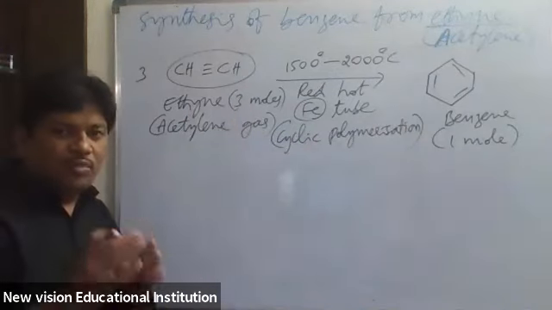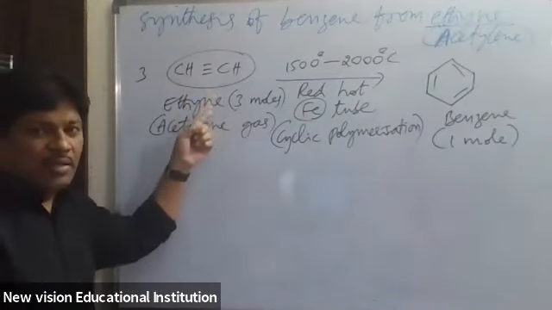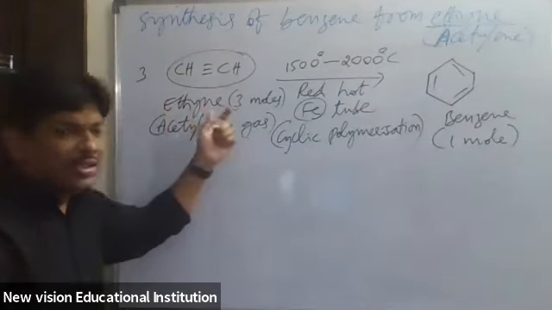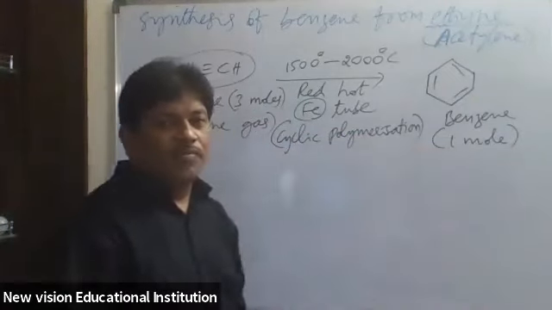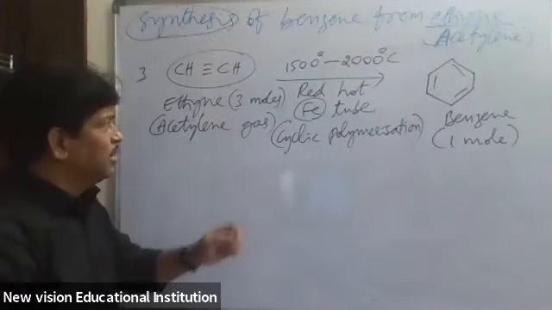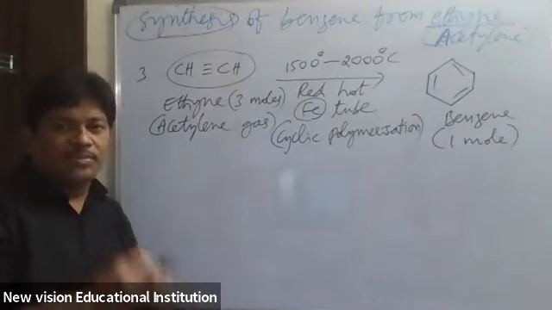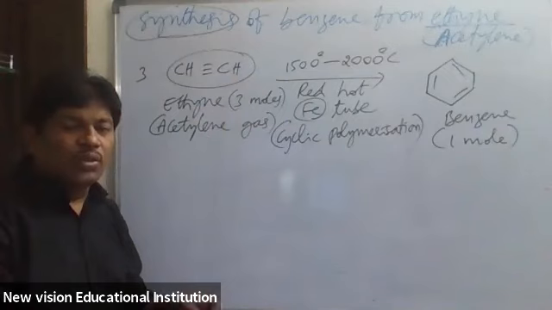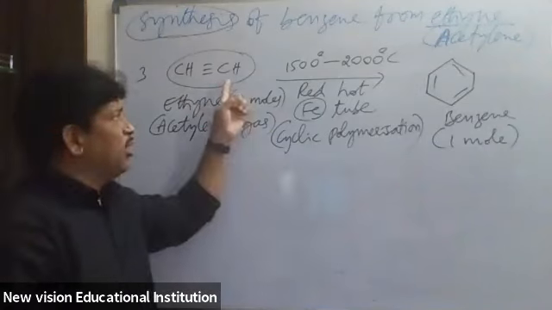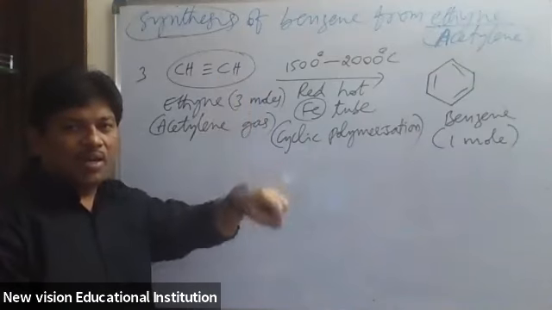Polymerization means different monomers combine to form a polymer. Here the acetylene molecules act as monomers. From 3 monomers we get 1 mole of benzene. It is called synthesis because at this high temperature the acetylene molecules dissociate into carbon and hydrogen atoms.